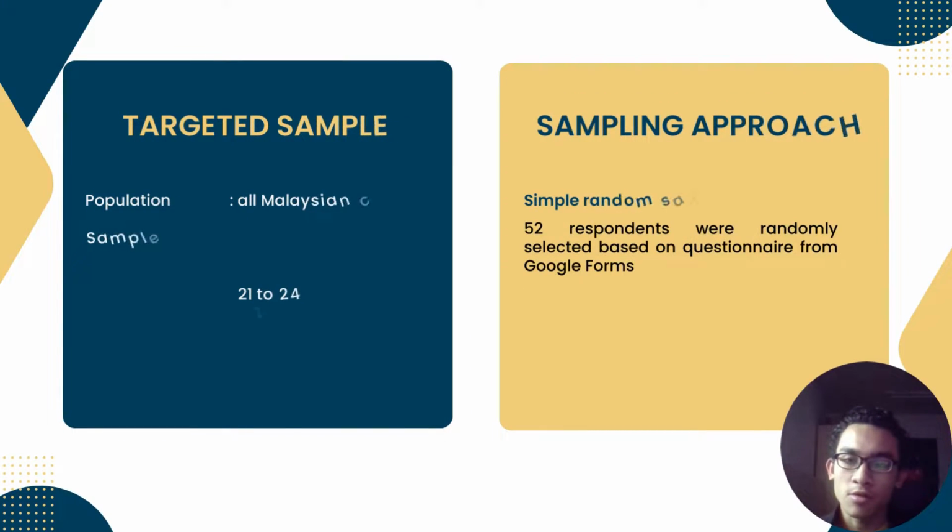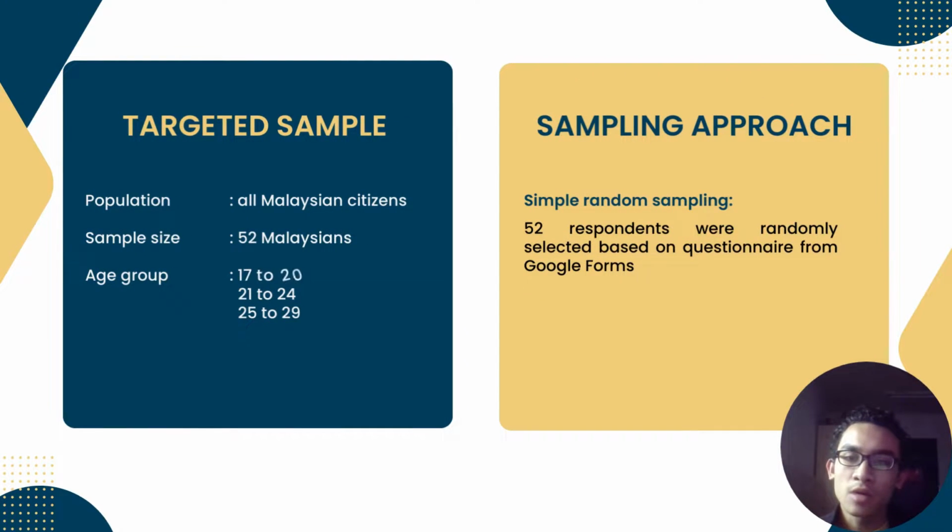So here are the two things. The first one is the target sample. Our target population is Malaysian citizens. Our target sample is 52, and our target age group is divided into three types, which are range 17 to 20, 21 to 24, and 25 to 29. The second one is the sampling approach. We use simple random sampling. 52 respondents were randomly selected based on the questionnaire from our Google Forms.